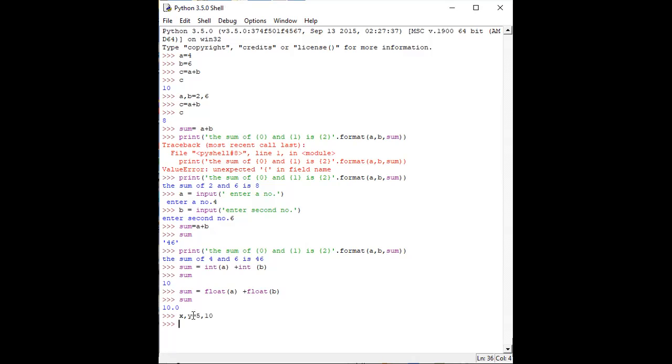Anyone? How are we going to take input from the user, in case I am not mentioning the value of the variable? If I want to take the input from the user, what do we need to write? Anyone who wants to say the answer? I have just shown you the particular thing.